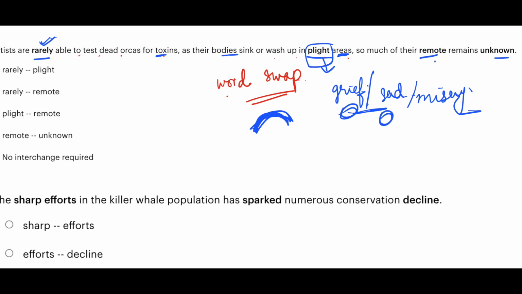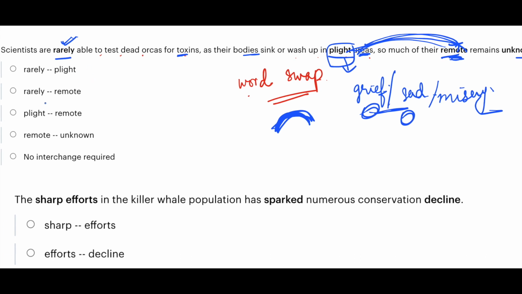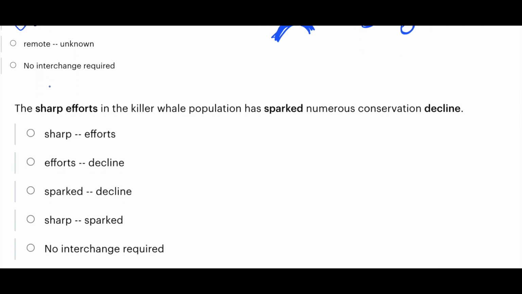Now if you look at the word remote, remote means what? Remote means a place that is not easily accessible, away from the main population. So areas can be remote, like villages are remote areas. So here plight and remote should be interchanged so that the sentence becomes meaningful. So option C is the right answer. Next question.